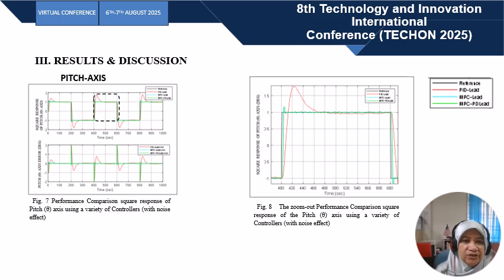It was also observed that there was an effect of noise at all times in the PID lead, MPC lead, and MPC PD lead controllers.